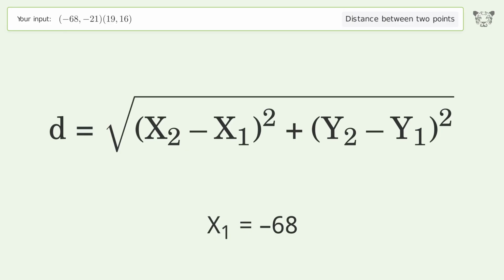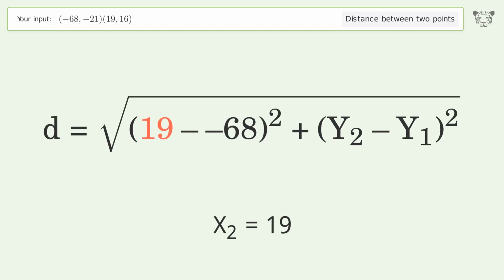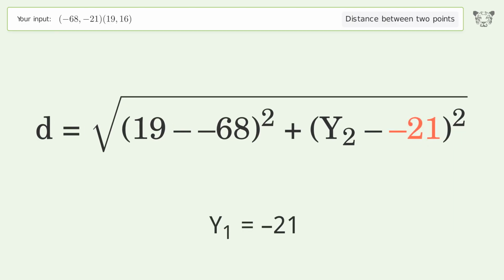x1 equals -68. x2 equals 19. y1 equals -21. y2 equals 16.